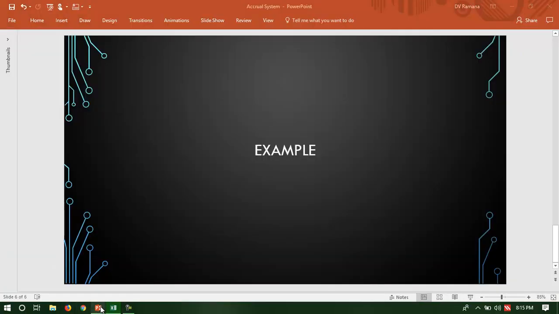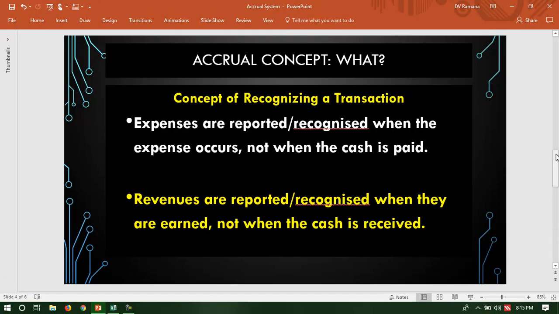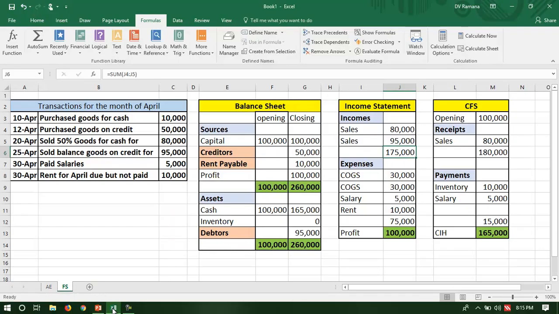So to summarize, therefore, accrual concept is a recognition principle, which says all expenses, all incomes, all transactions should be recognized at the time of happening of an event, independent of whether it is for cash or on credit, cash received or not received, cash paid or not paid. As a result of this, we create assets and liabilities for the money payable and money receivable.